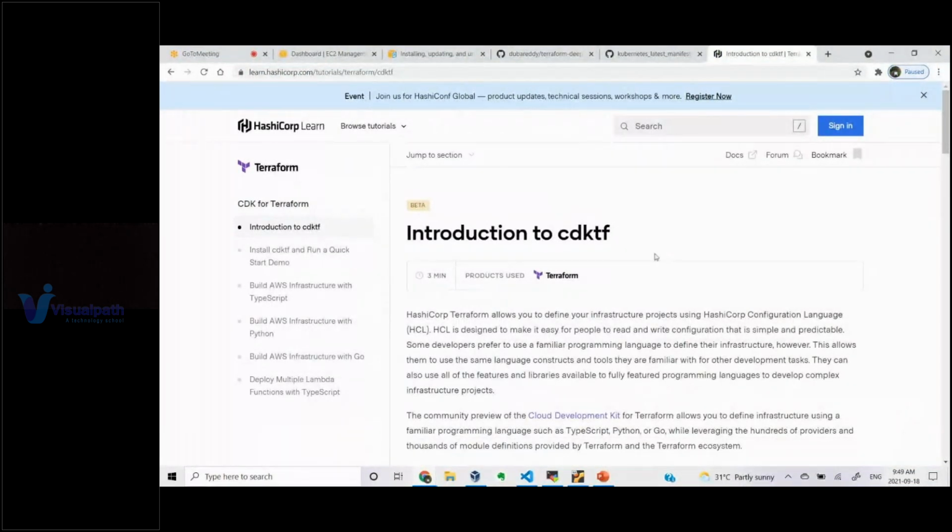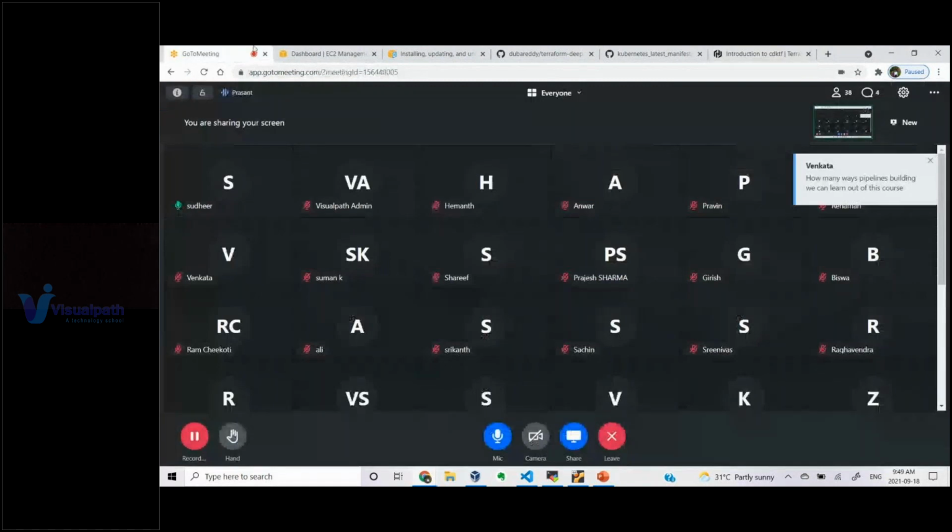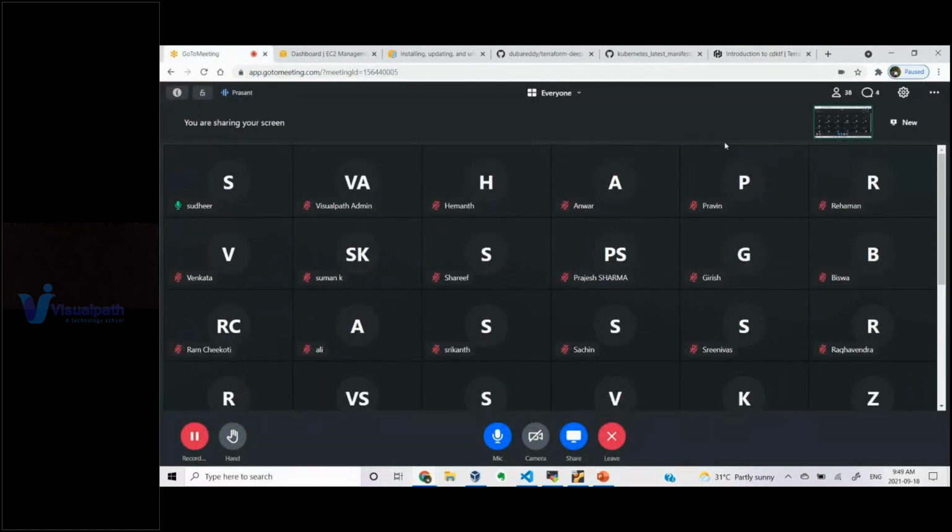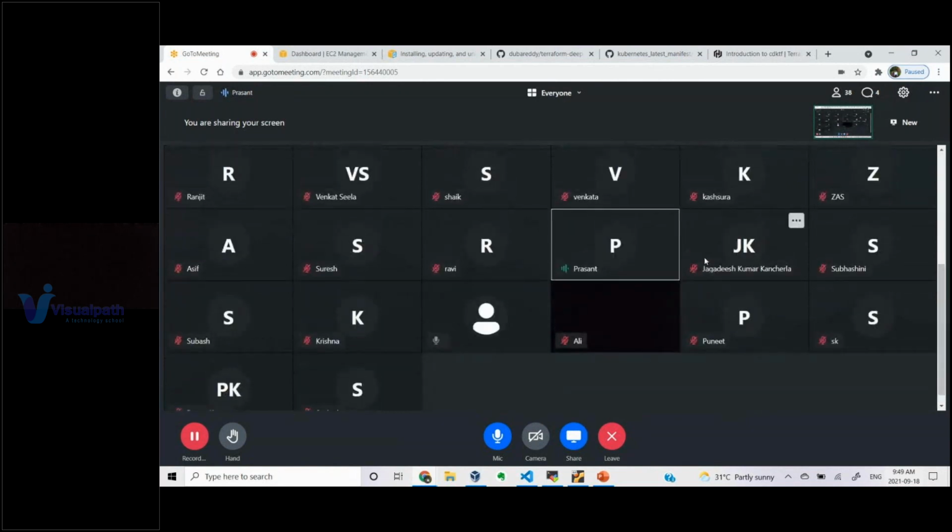Understood the point. With Boto3 you can also create the EC2 instance, we can create the infrastructure and do all the things, right? Whether Boto3 will be integrated with Terraform?